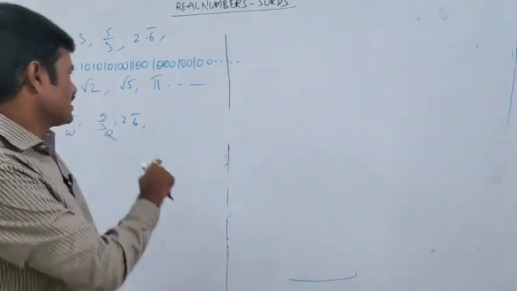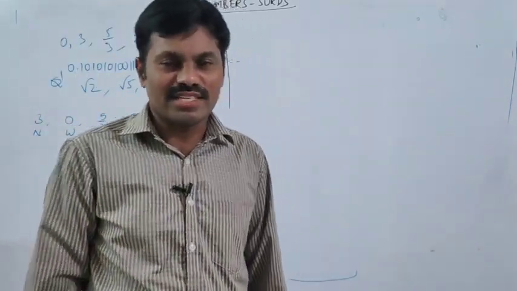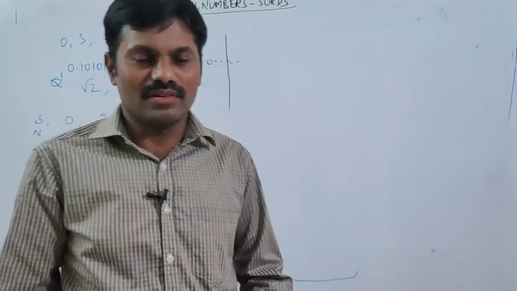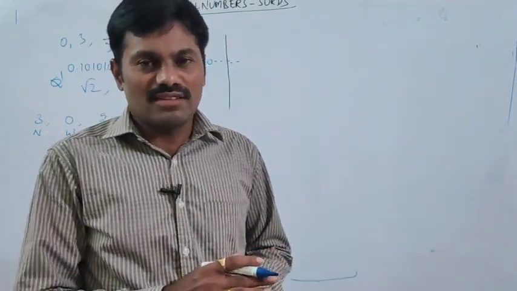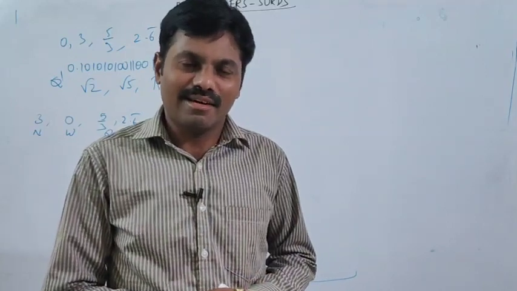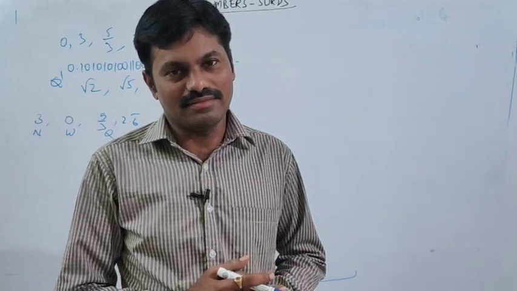We also discussed the value of pi. When we express it in decimal form, the value of pi is also a non-terminating, non-repeating decimal. So we call pi an irrational number.